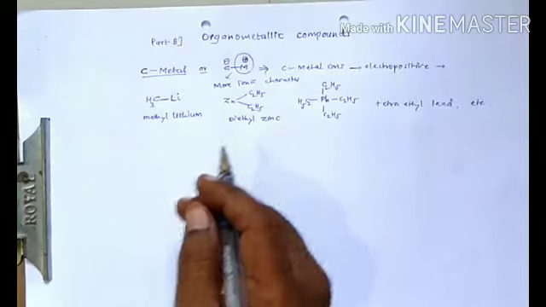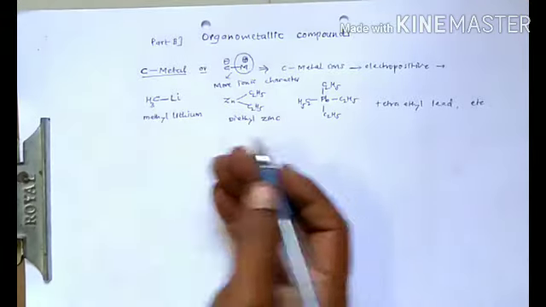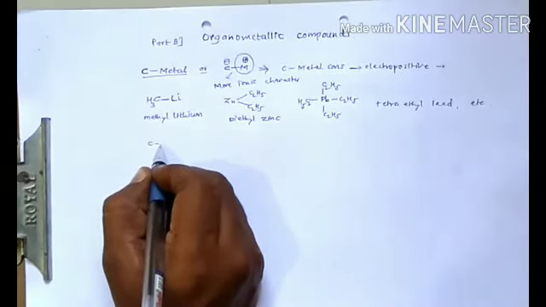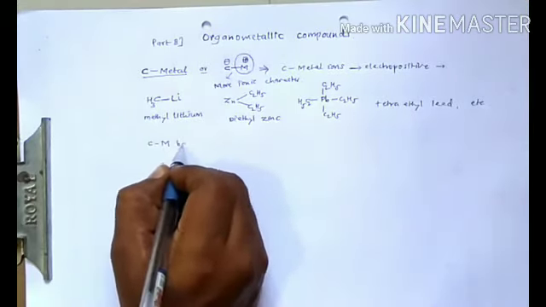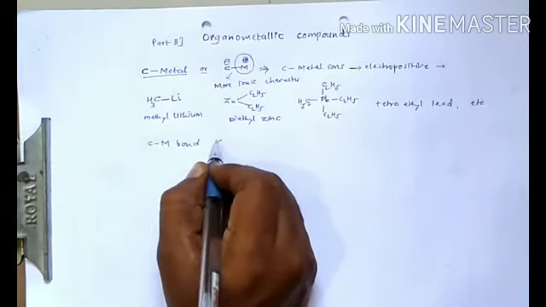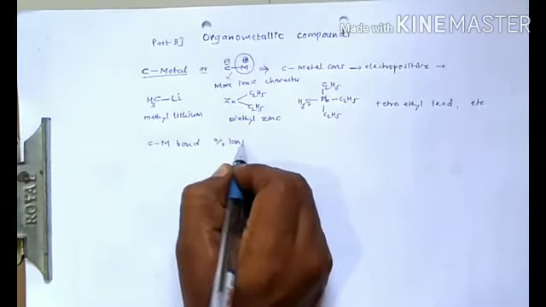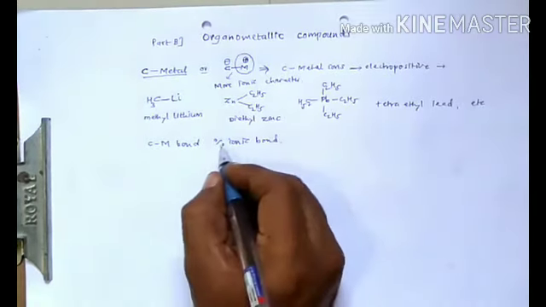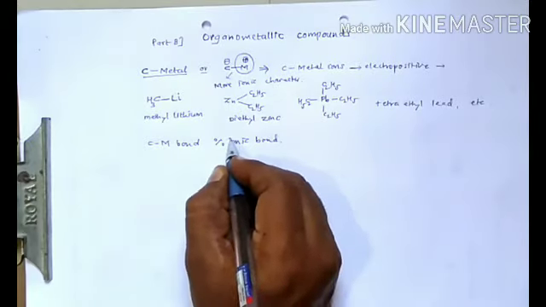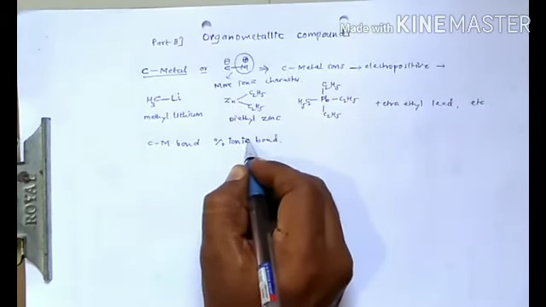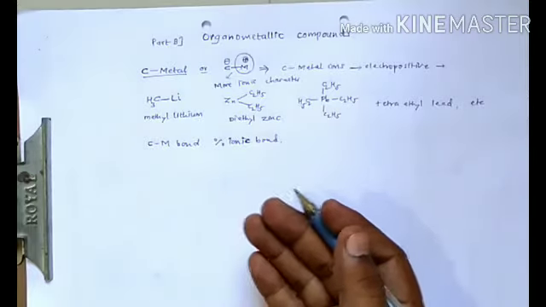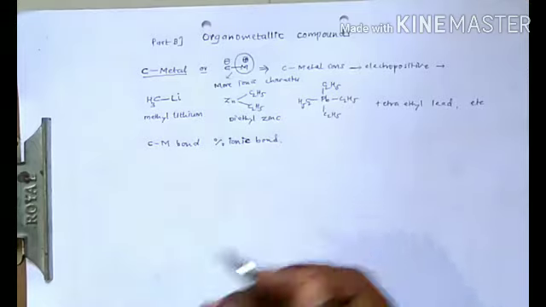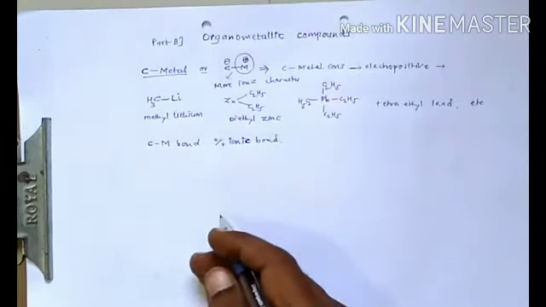Now let me see the percent of ionic character of some carbon-metal bonds which are given in the syllabus, and why the moderately ionic organometallic compounds are used in synthesis of various compounds.